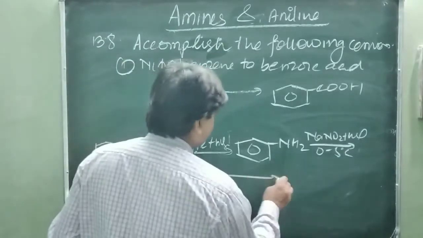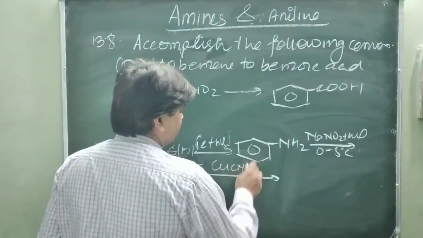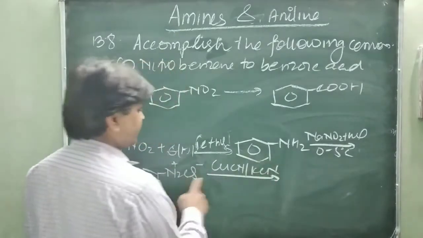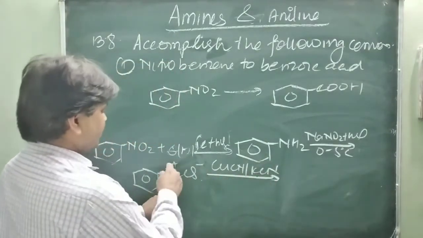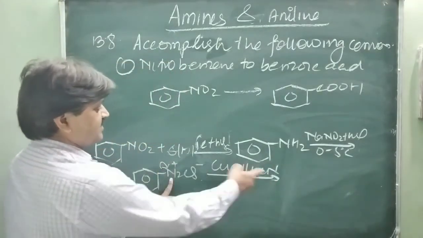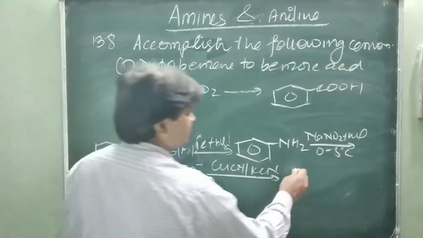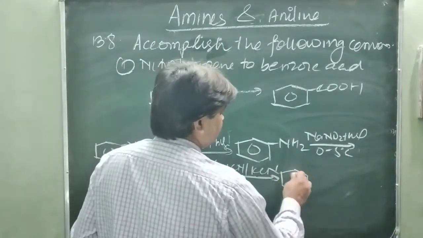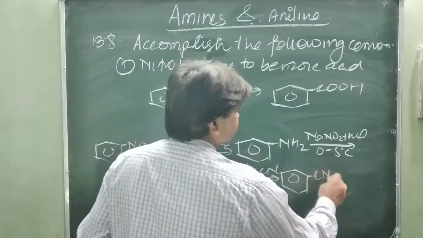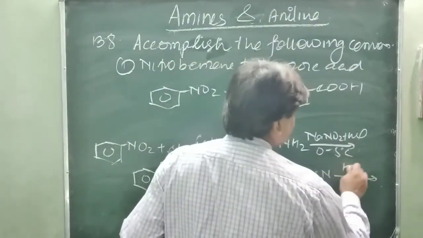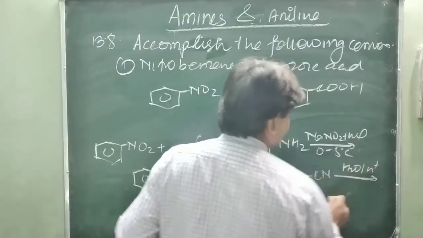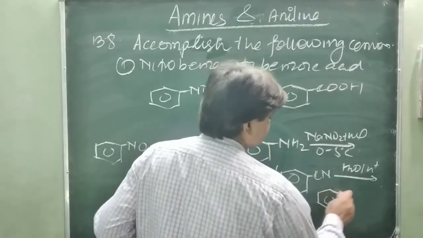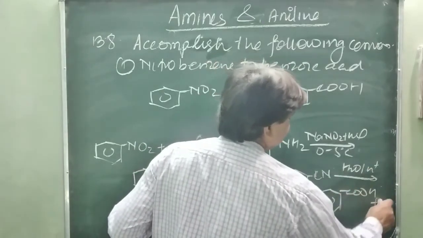KCl is released, nitrogen is released and CN attacks here. So this is the formation of benzonitrile, which on hydrolysis with H2O and H plus converts into benzoic acid, and ammonia gas is released.